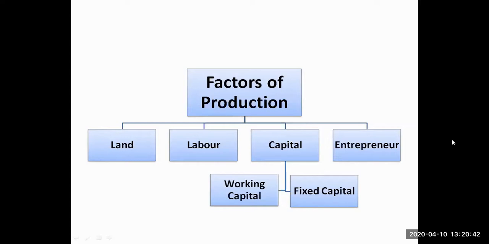When I speak inside, with the water level, or I speak about the mines, fossil fuel, everything comes in land, because all these things are not made by man. So all these things which are on the land or inside the land come in the category of land in economics. So your river, your forest, your mines, your mountains, all these things come in land.